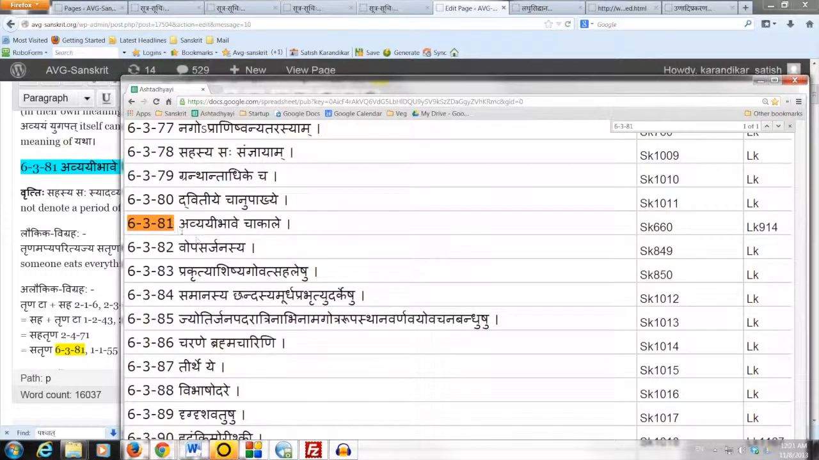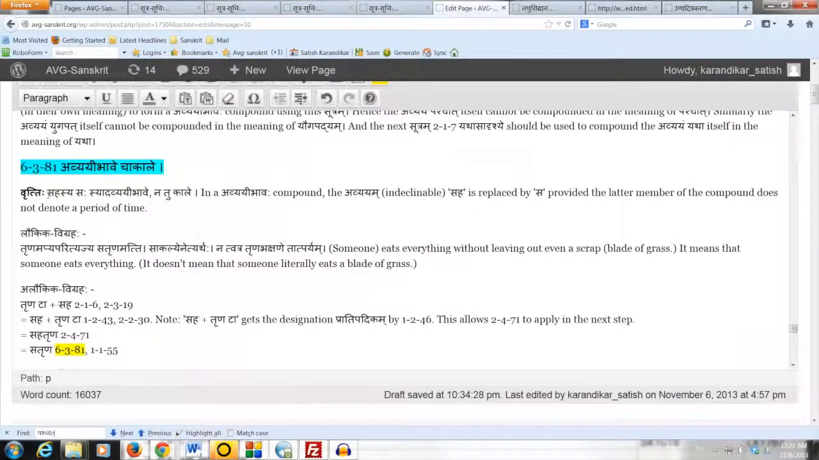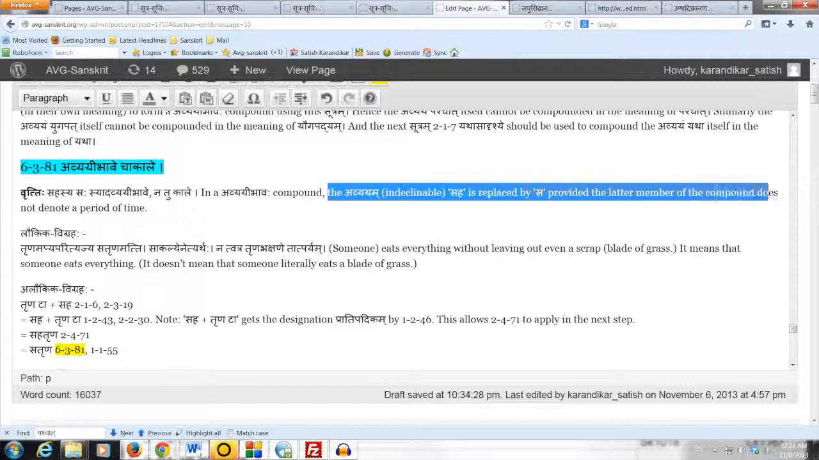Right now we're going to focus on 6381 because we are studying Avyayibhava compounds. Sutram here says Avyayibhave cha akale. Padacheda is Avyayibhave cha akale. Anuvritti of Sahasya Saha is coming down from 6378. So the vritti says Sahasya Saha Syad Avyayibhave Natu Kale, which means that in an Avyayibhava compound, the Avyayam, indeclinable Saha, is replaced by Sa, provided the latter member of the compound does not denote a period of time.